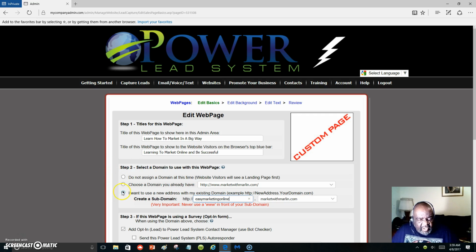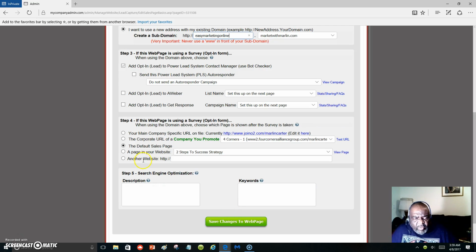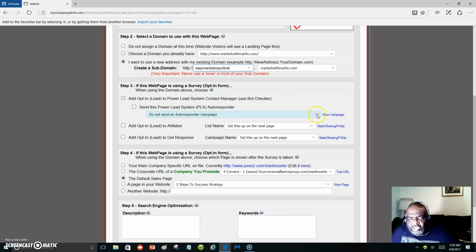Right here it says I want to use a new address with my existing domain, for example, and they give me an example, and this is my domain here, market with Marlon. Whenever I put some prefix in before market with Marlon, right after the www dot, I create a subdomain. And right now, this is all we will do. Well, we're going to send the campaign to